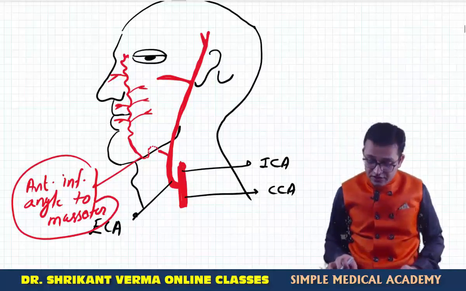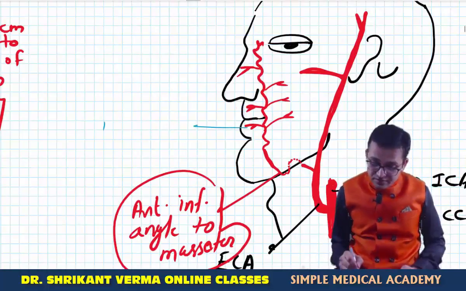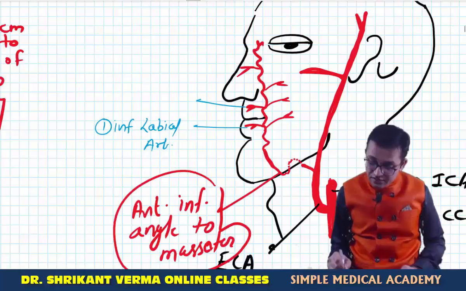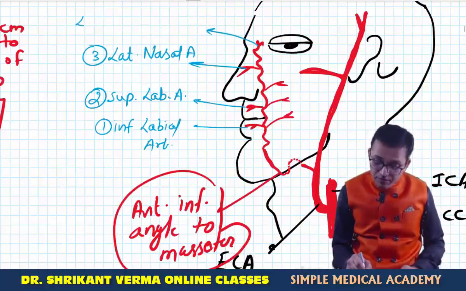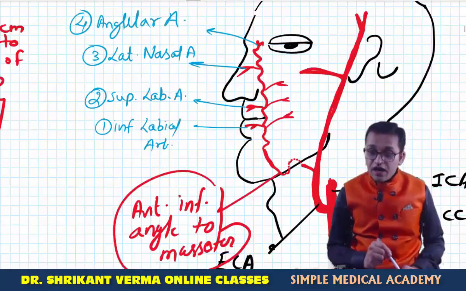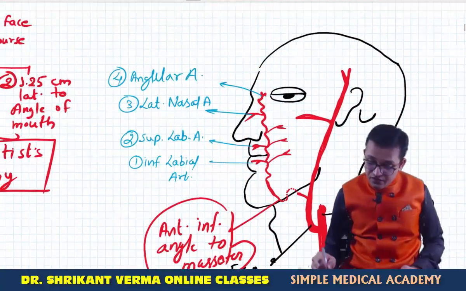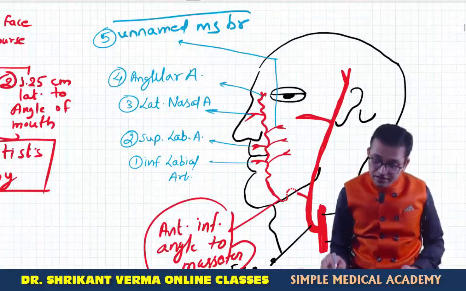We can write down here the names of these arteries. This is the first, the inferior labial artery, this is the second, the superior labial artery, this is the third, the lateral nasal artery, and this small branch is the fourth, at the angle of the eye, that's why you can say angular artery. And these various small branches are just known as unnamed muscular branches.